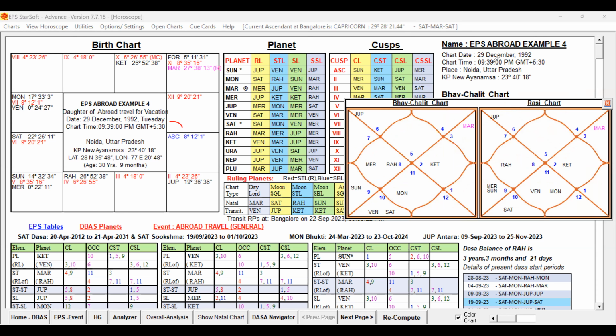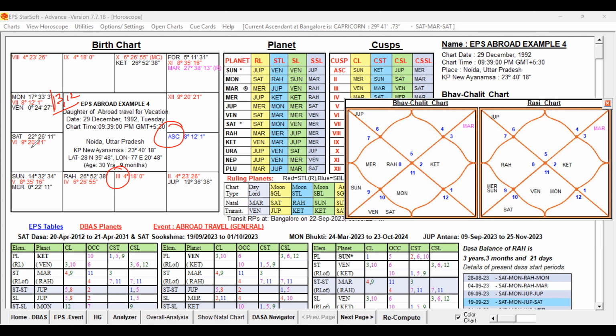Lagna is Leo. Third lord is Venus. Venus is posted in the 6th house in the sign of Aquarius, ruled by Saturn. That Venus is posted in the sign of Aquarius, where Moon is also posted. Moon is 12th lord. So third lord and 12th lord are conjoined. They are present in Aquarius, that is the 6th sign from Leo. So that is also good. And the sign lord Saturn is posted in its own sign, not in Aquarius, but in Capricorn. That is also good.